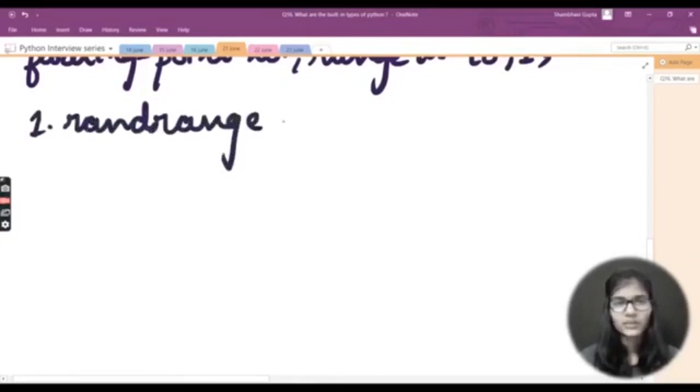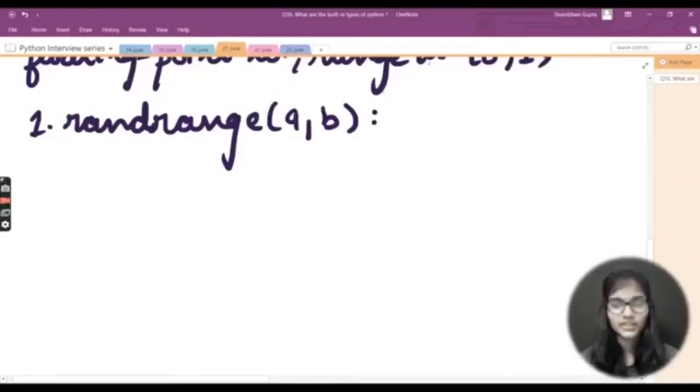From the name only you can understand what randrange is used for. Basically it chooses an integer and defines the range, that between this much range you want some random integer value. This is the use of the randrange function.